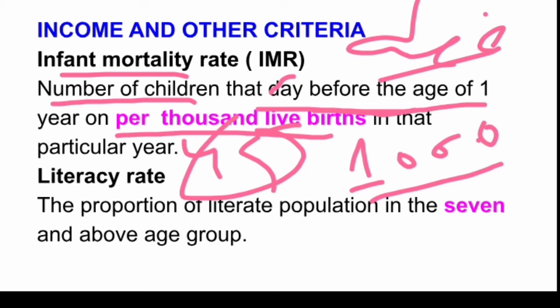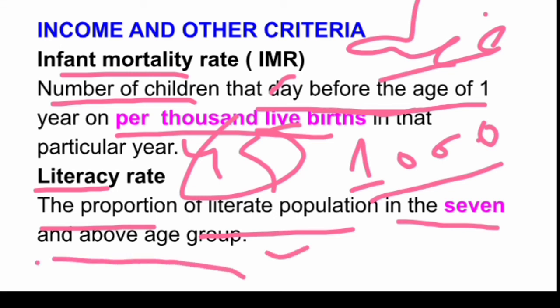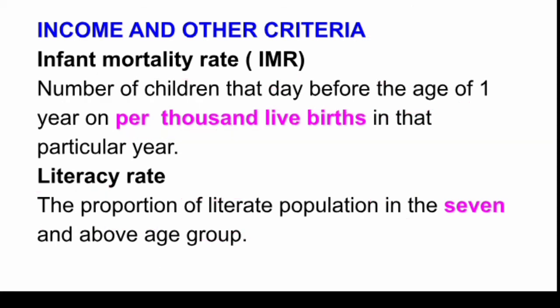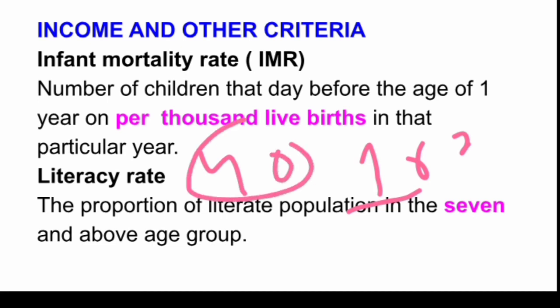Okay. What is literacy rate? Literacy rate is the proportion of literate people in the age group of 7 and above. That means children below 7 years of age are not counted in the literacy rate. We can see it with an example: there are 100 people and only 40 can read or understand the text of one language. That means only 40% of people are literate.